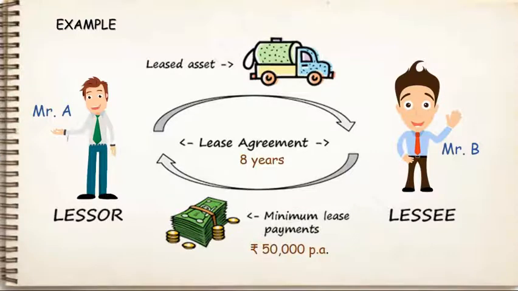This is a clear example of lease where Mr. A is the lessor who is the owner of the van and Mr. B is the lessee, the one who receives the right to use the van. Mr. B pays a lease rent of Rs 50,000 every year for 8 years in return for using the asset. Here we can call 8 years as the lease term.